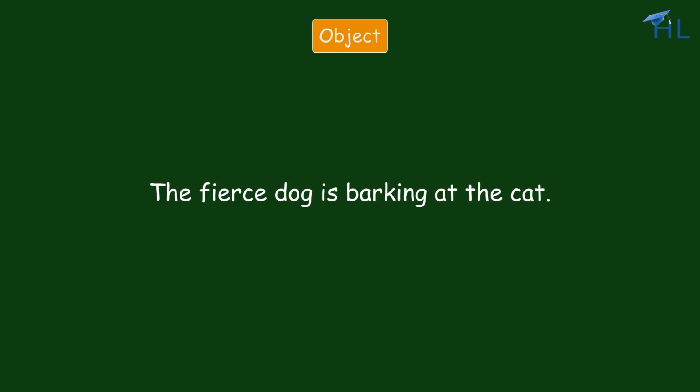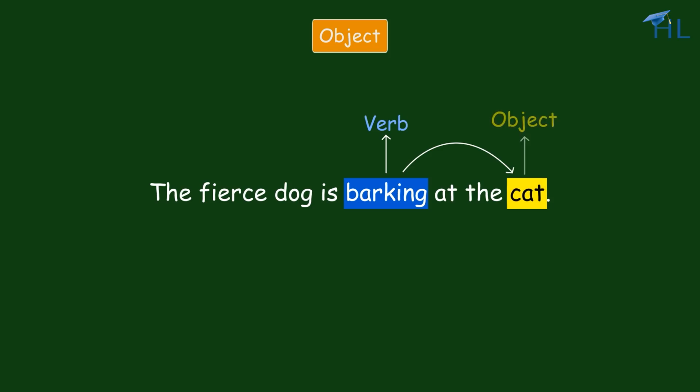Let us consider the same sentence with some changes. The fierce dog is barking at the cat. We already know that the verb is barking. Now, look for the noun which replies to the question what or whom asked after the verb. Yes, the answer to barking at whom is cat. So, the cat is the object.